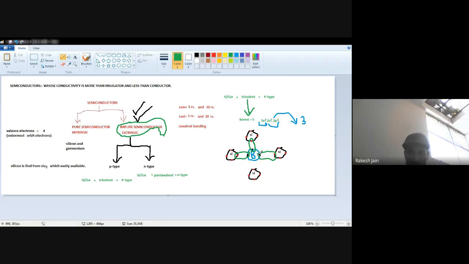So no change. But now silicon consists of electrons, but boron does not consist of any electron. So how do they make the covalent bonding? Because I told you this is one section of silicon or germanium plus a trivalent impurity.